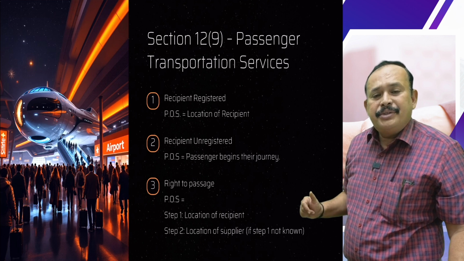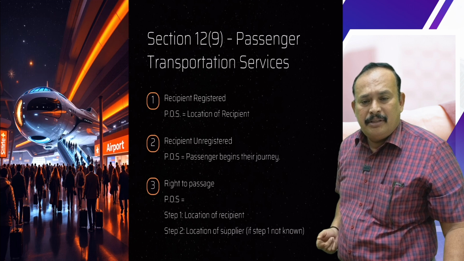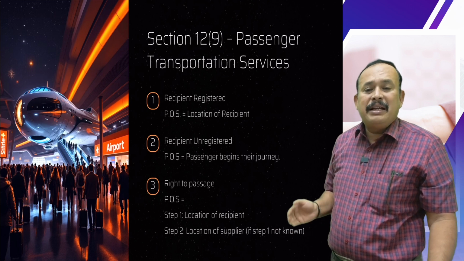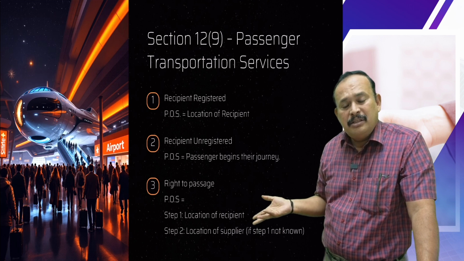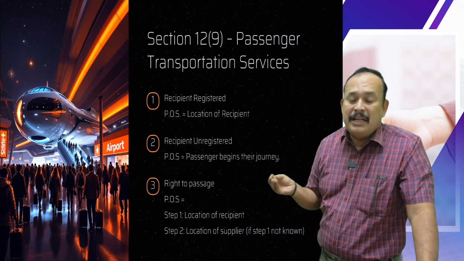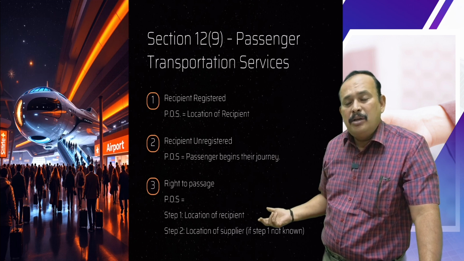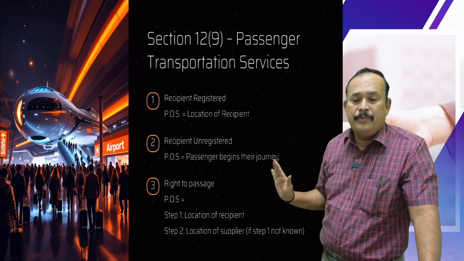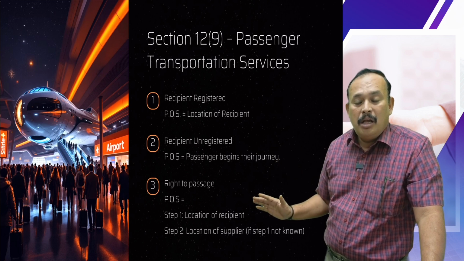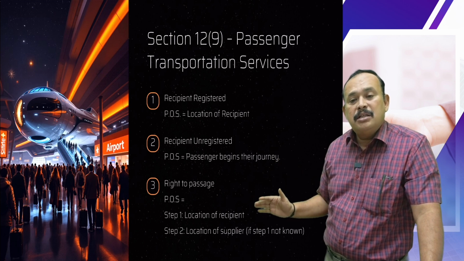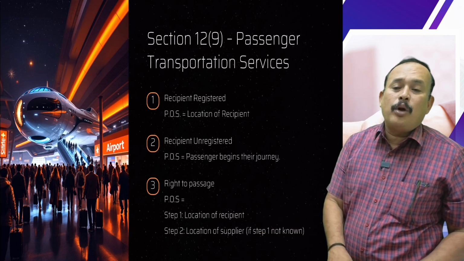In that case, the place of supply is the location of the recipient. If the recipient address is known, whether the recipient is a registered or unregistered person, the location of the recipient is the place of supply. Step 1: if the location of the recipient is not available, then step 2 says the location of the supplier applies, only when step 1 is not known.